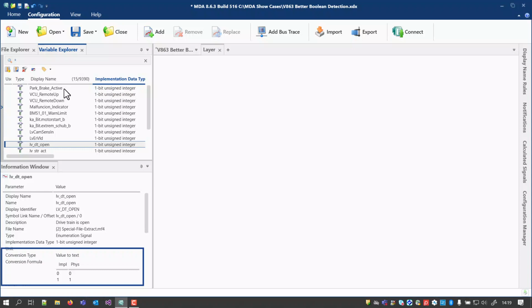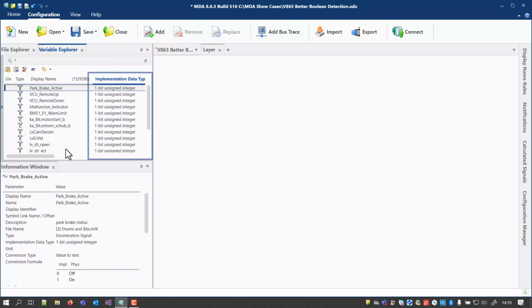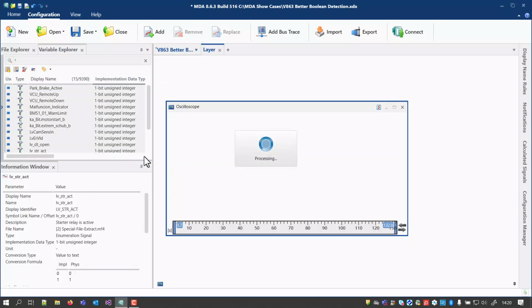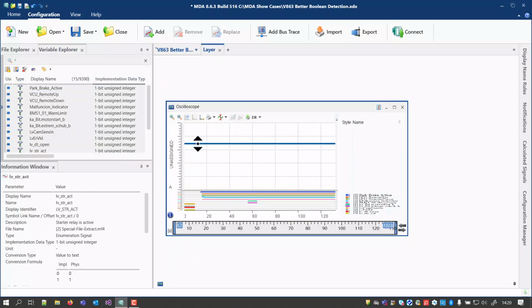To make a better choice of the default strip, now MDA 8.6.3 additionally takes the data type into account. If the data type is defined as a 1-bit, the signal is inserted into a Boolean strip independently from the actual conversion formula. This will improve the default behavior for a lot of enumerations.